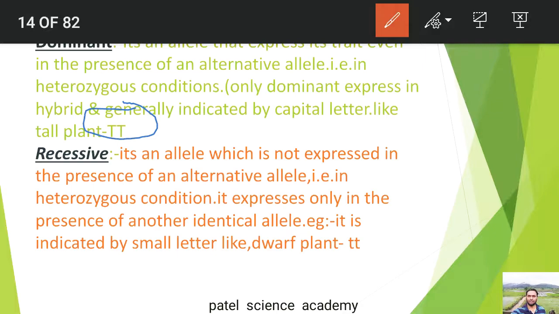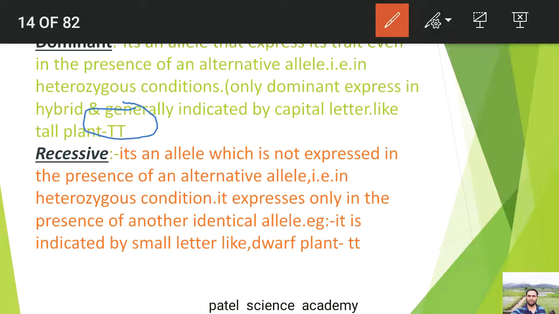Capital T is responsible for the dominancy, and that gene is dominant because it expresses itself even in the presence of its alternative form. Its alternative form is there, which one? Small t, but capital T has dominancy over small t, that's why tallness is there in the F1 generation.